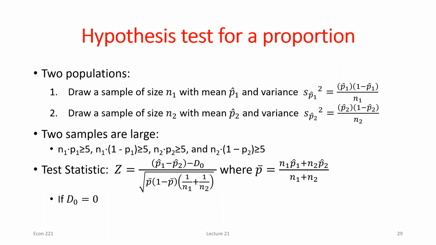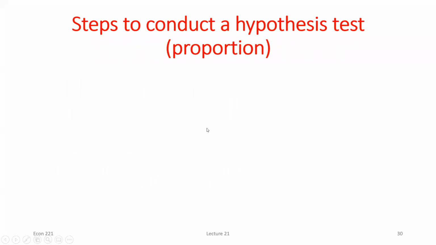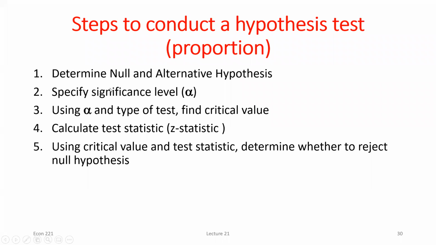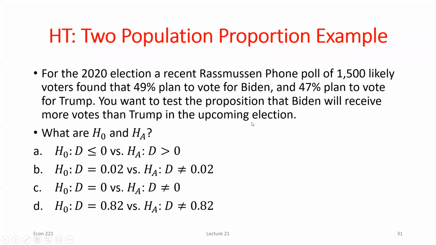Nothing else in terms of hypothesis testing for the difference in sample proportions changes, other than the test statistic becoming a little bit more of an issue. Okay? So the steps are exactly the same. We've seen this a million times, in the sense that it's going to be the same as what we saw for one population.